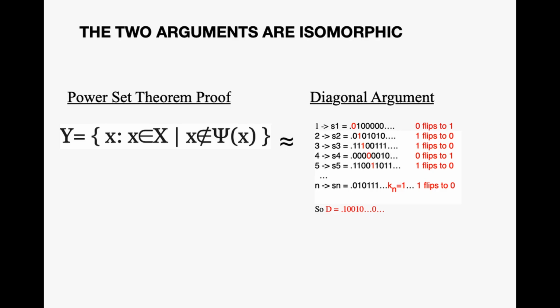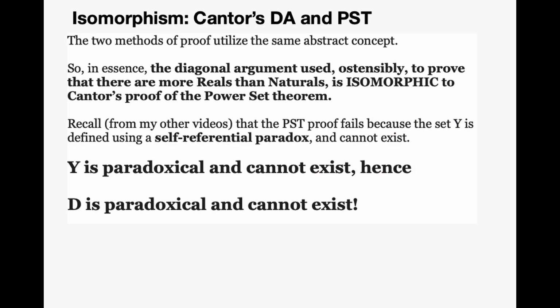So what are the implications of this isomorphism? The two methods of proof utilize the same abstract concept. So in essence, the diagonal argument used ostensibly to prove that there are more reals than naturals is isomorphic to Cantor's proof of the power set theorem. Recall from other videos that the power set theorem proof fails because the set Y is defined using a self-referential paradox and cannot exist. Y is paradoxical and cannot exist, hence D is paradoxical and cannot exist.